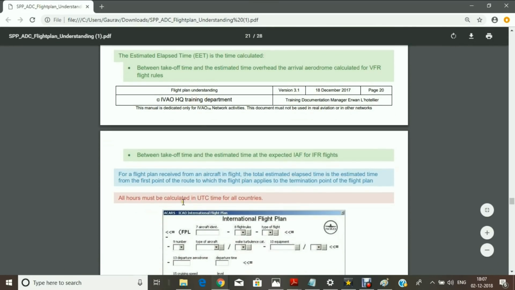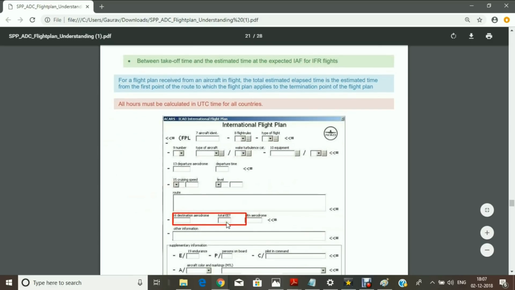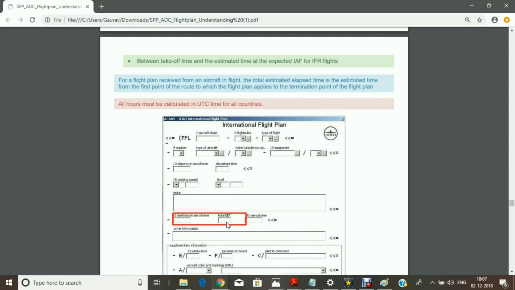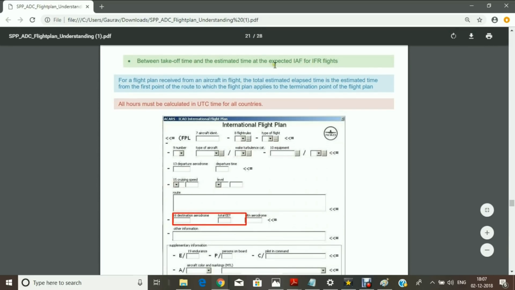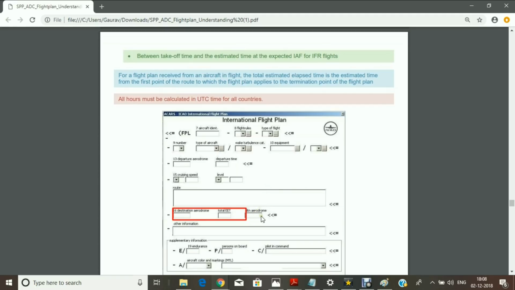Next is destination total EET. It is the time between takeoff and the estimated time at which you reach the destination. This is the total EET, the estimated elapsed time after you are airborne until you reach your destination. Then alternate aerodrome. Again, you have to write down the alternate aerodrome by seeing the location indicator.